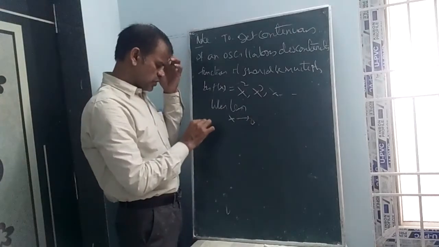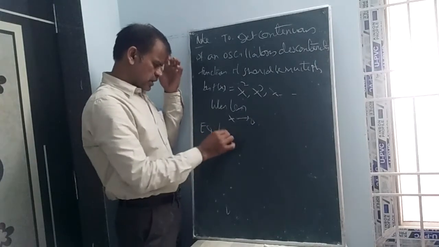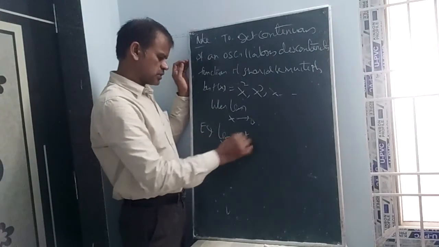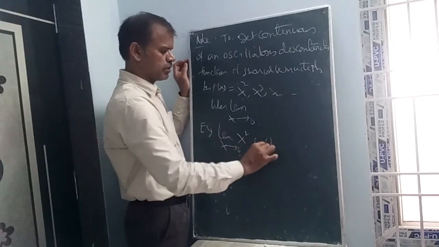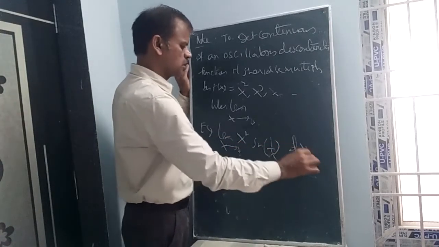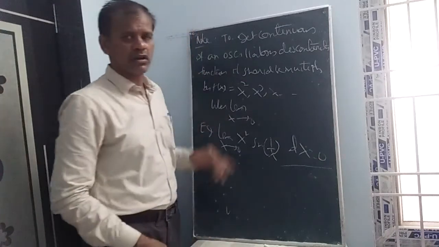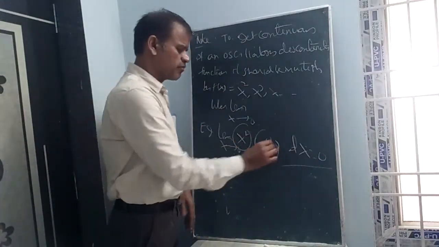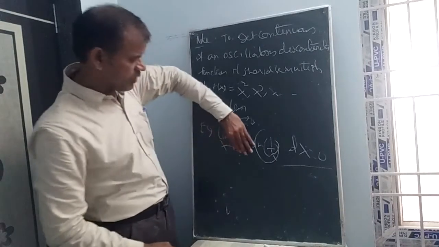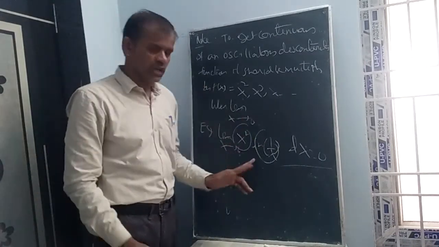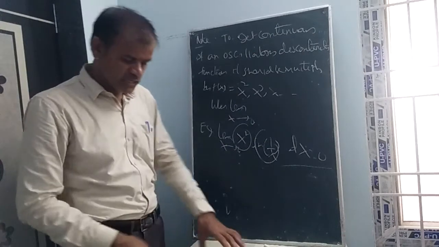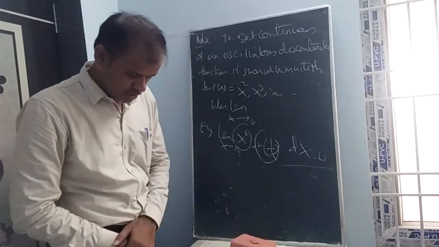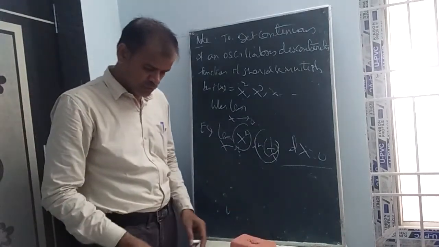In some problems, he used to give like this: limit x tends to 0, x square into sine of 1 by x, at x equal to 0. Whether it is continuous or not? Yes, continuous, exactly, because x equals simply 0 square, and this is a finite value. If you did not give x square, then you should not say it is continuous. It is said to be oscillatory discontinuous. Now, you try to do theory bits.